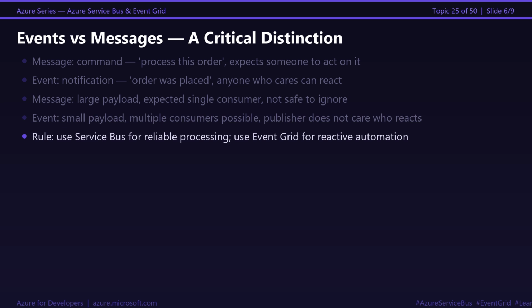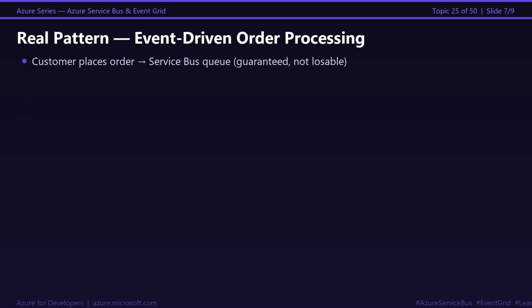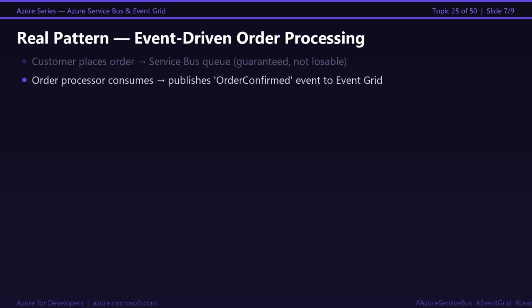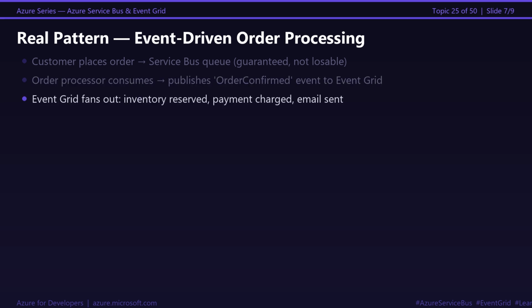Let me show you how Service Bus and Event Grid work together in a real system. Customer places an order. Order service puts a message in a Service Bus queue. This is a command. It must be processed. Guaranteed delivery. Dead letter on failure. Order processor picks it up. Validates the order. Marks the message complete. Then publishes a single event to Event Grid, order confirmed.